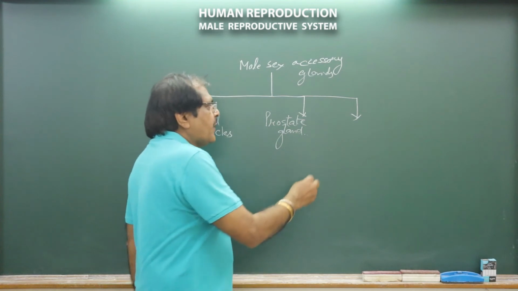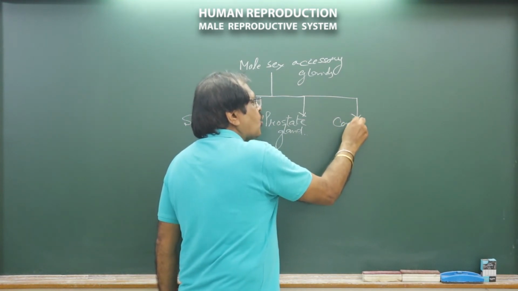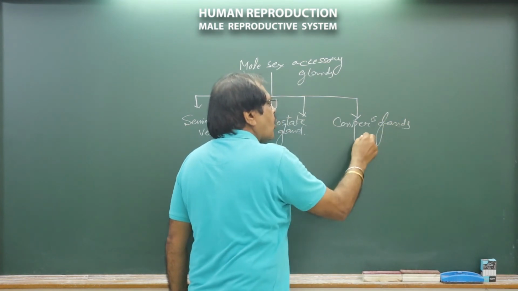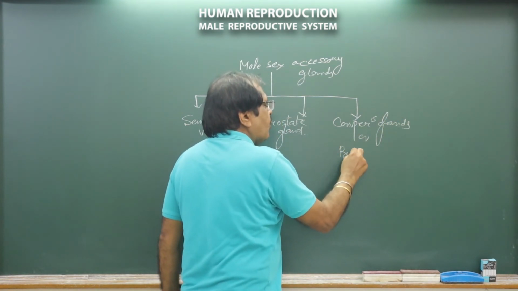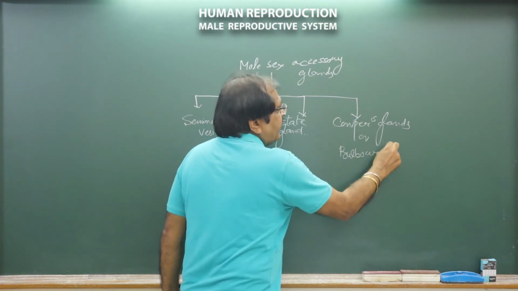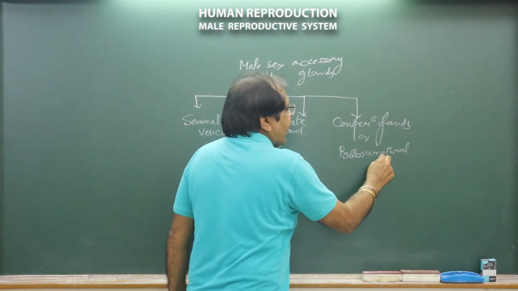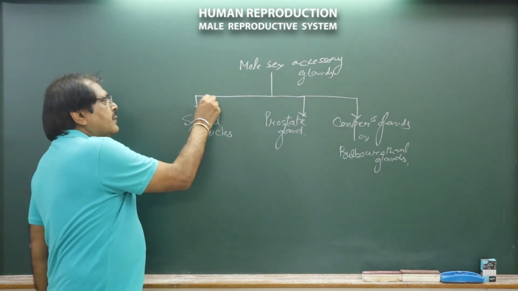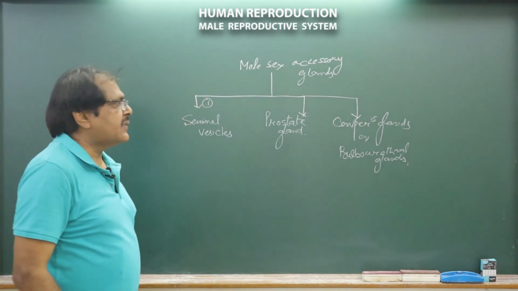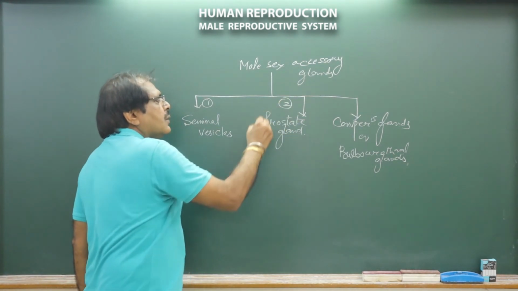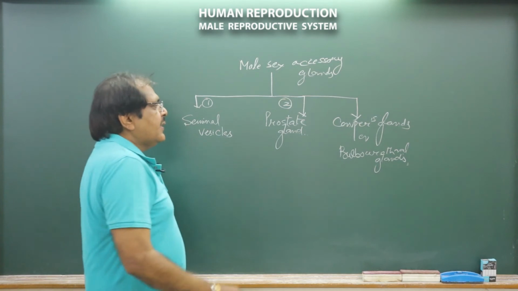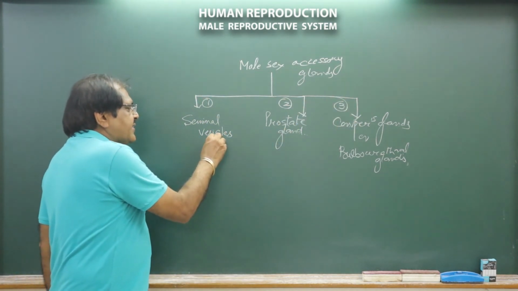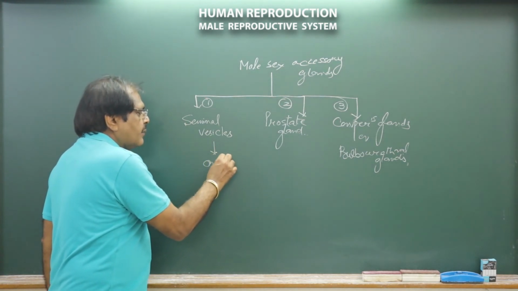Number three is the Cowper's glands or bulbourethral glands. Number one, seminal vesicles. Number two, prostate gland. Number three, Cowper's glands. These seminal vesicles are one pair.